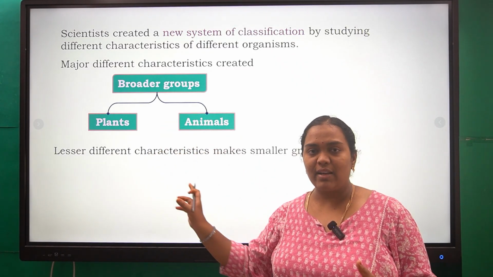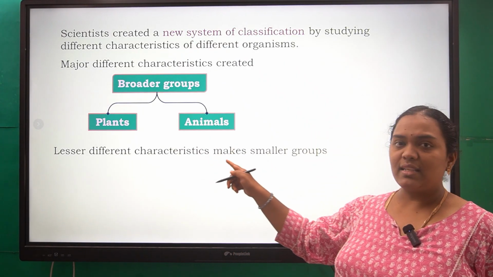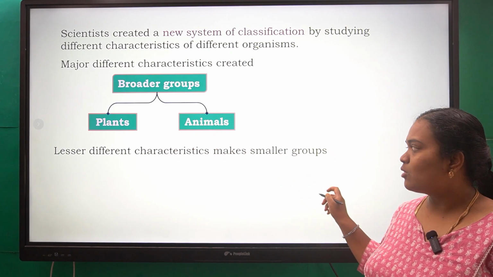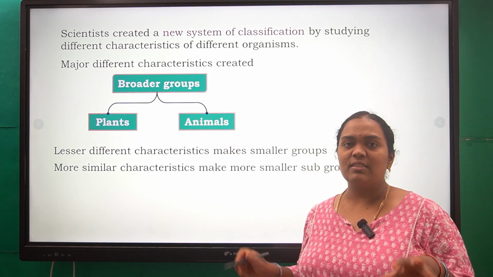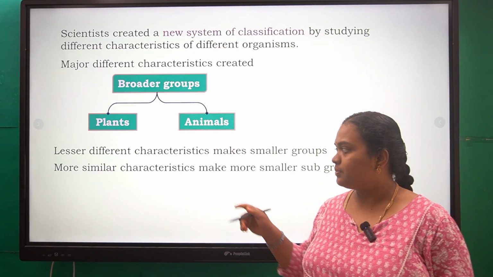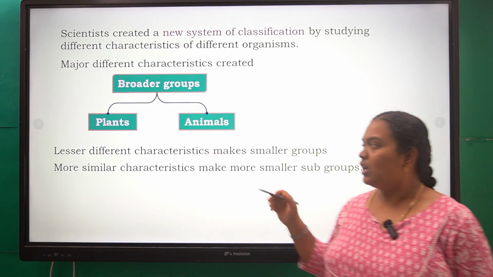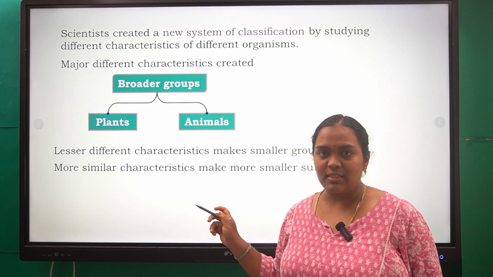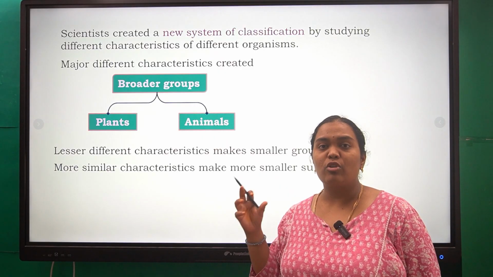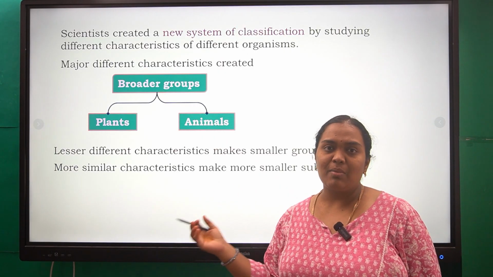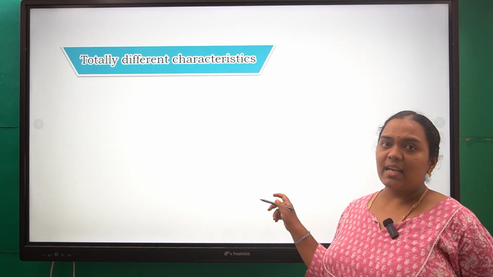Then within each group, they again divided the organisms into more subgroups. Fewer differences in characteristics make smaller groups, and more similar features make smaller subgroups. So if organisms have more similar characteristics, or a greater amount of common features, they all come into the same subgroup. Otherwise, totally different characteristics are present.